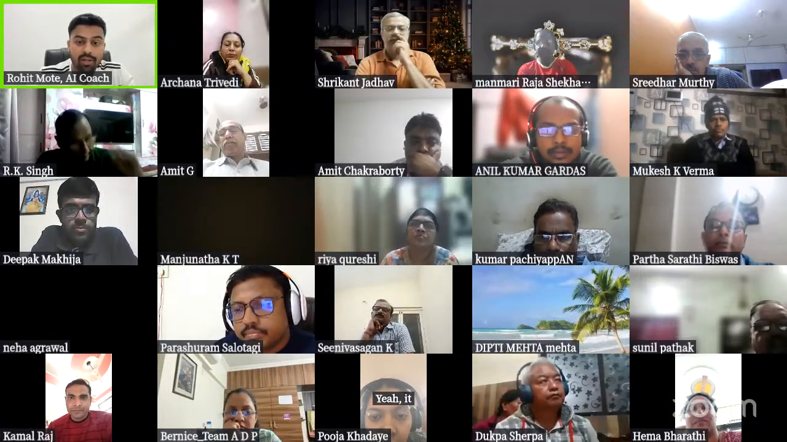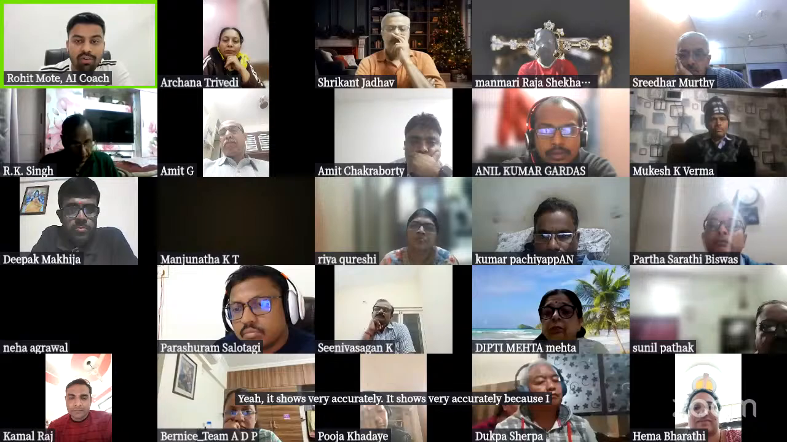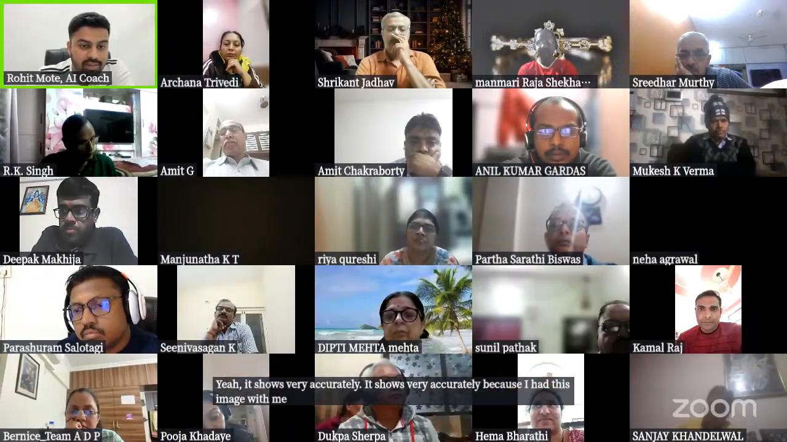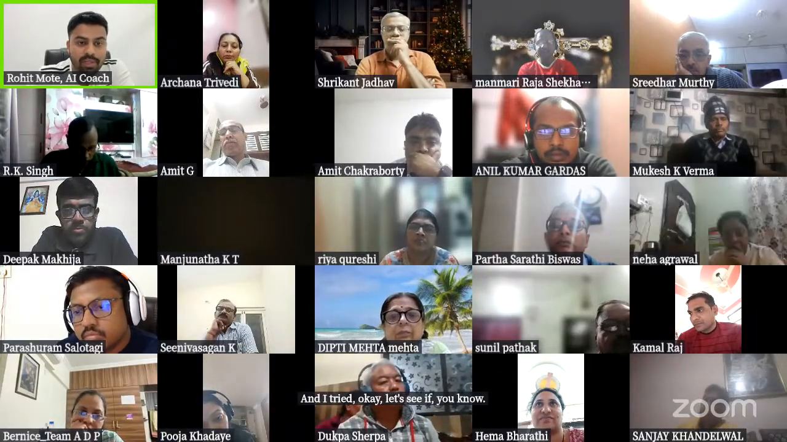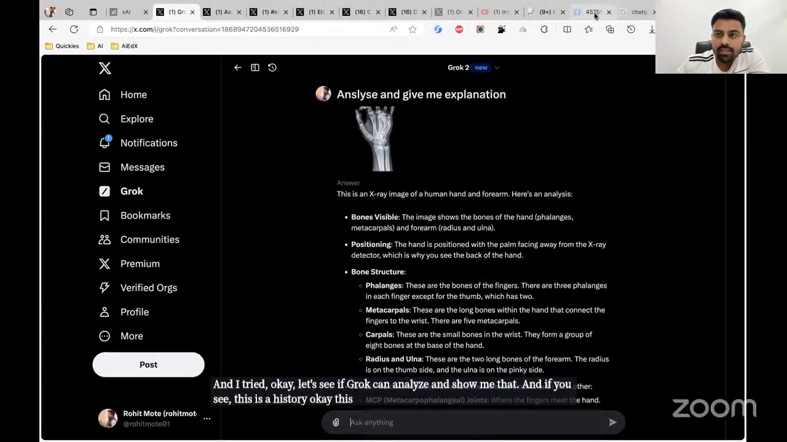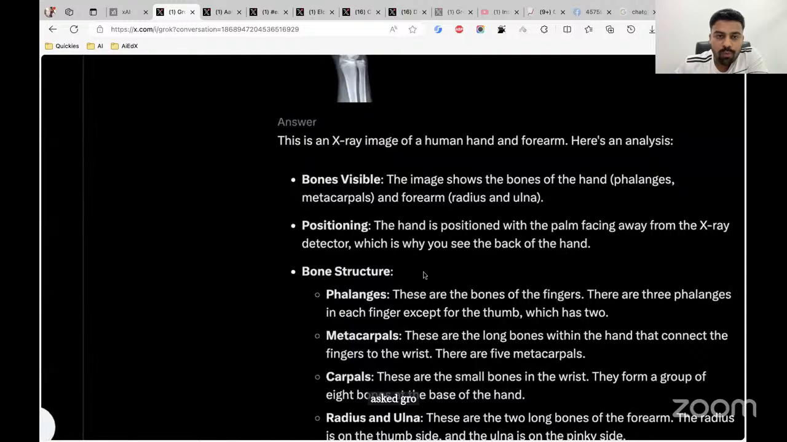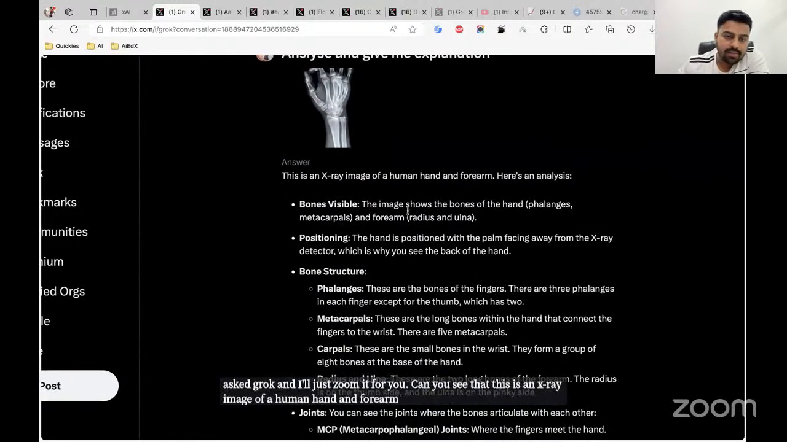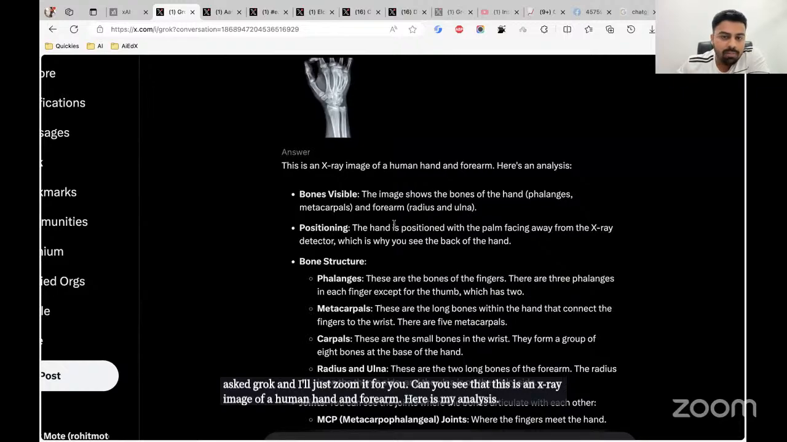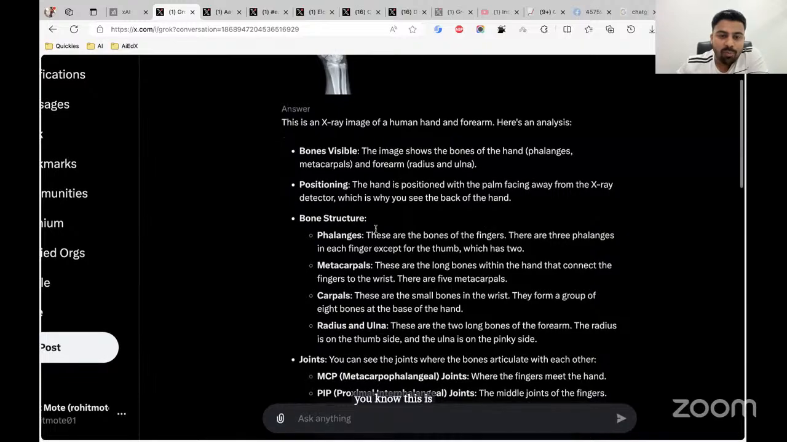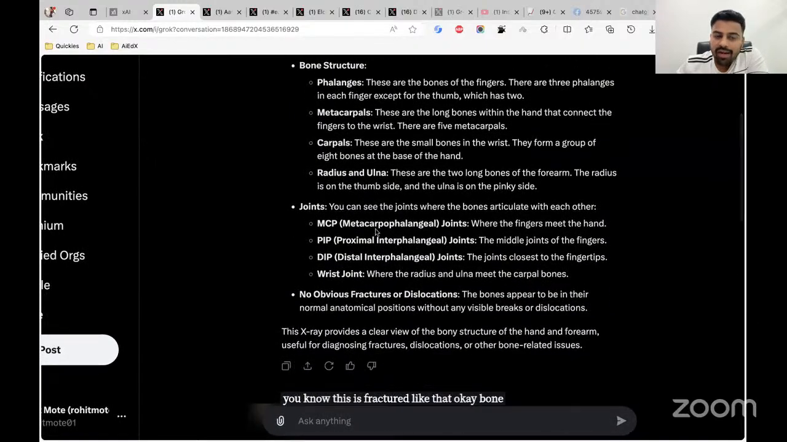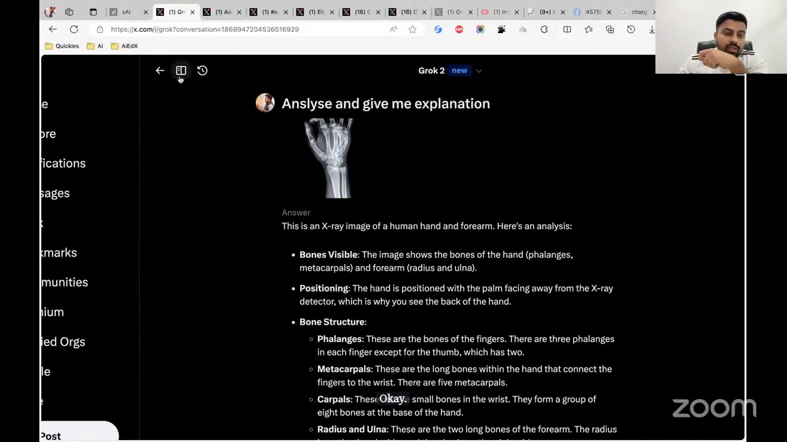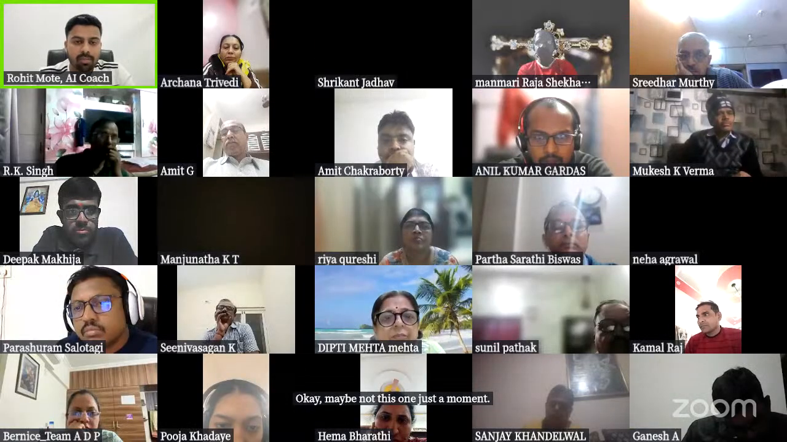It shows very accurately because I had this image with me and I tried it. Let's see if Grok can analyze and show me that. This is a history of what I had asked Grok, and I'll just zoom it for you. Can you see that? This is an X-ray image of a human hand and forearm. Here is my analysis: there are these bones available, positioning, and this is fractured like that. Okay, maybe not this one. Just a moment. This is a different image I'll share with you.